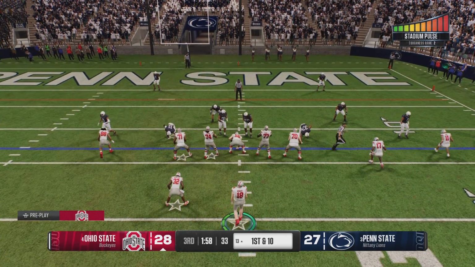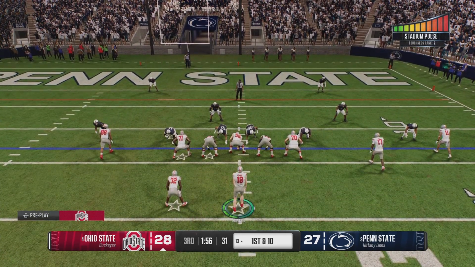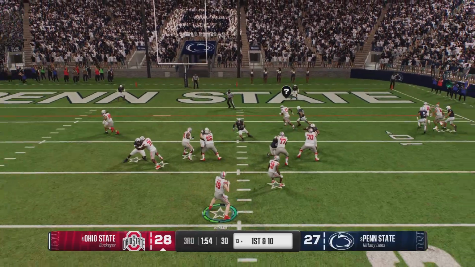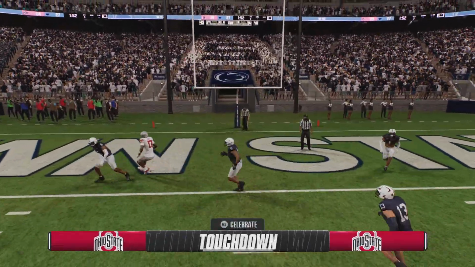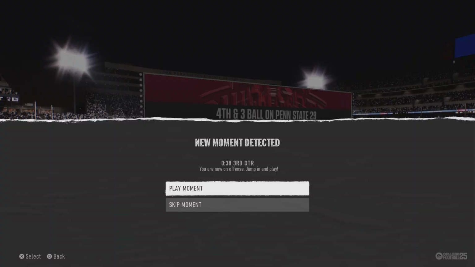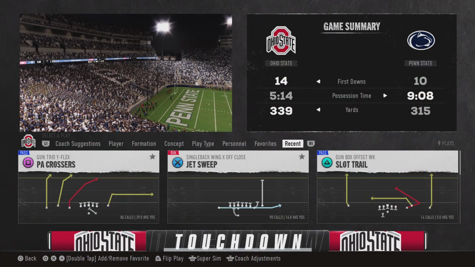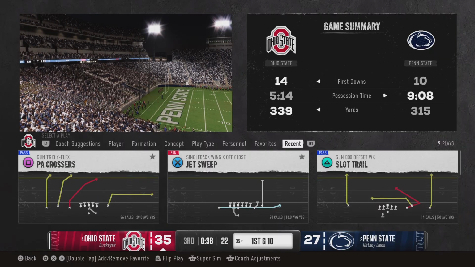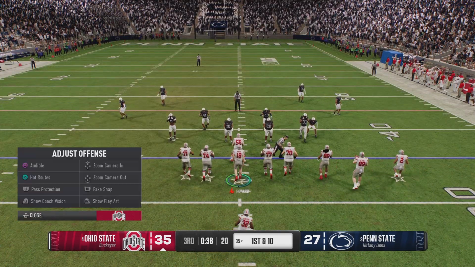And the crowd coming to life here, trying to help this defense down in the red zone. Lets it fly to the wideout. Touchdown, Buckeye. Fresh set of downs for the offense. First down.